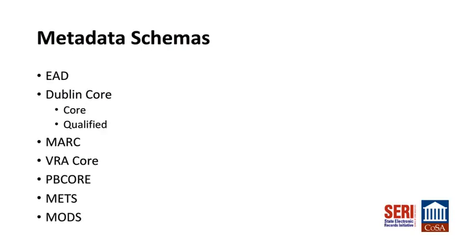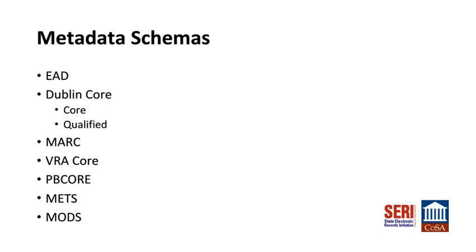Metadata schemas are formal descriptions of a data structure. Schemas are bound by structural constraints. They are documented with data dictionaries. Elements have names and definitions. Encoded Archival Description, EAD, is technically a language but also a schema.